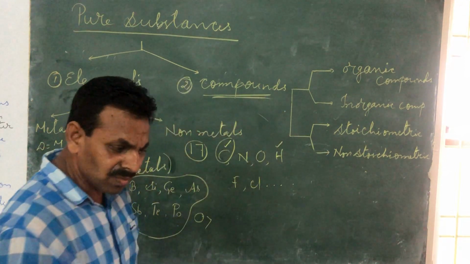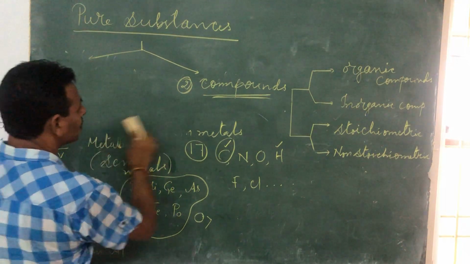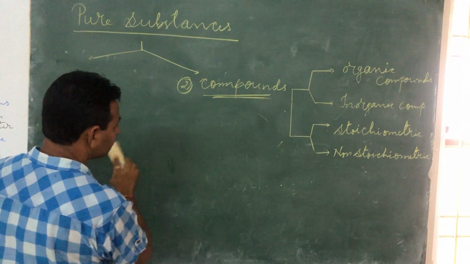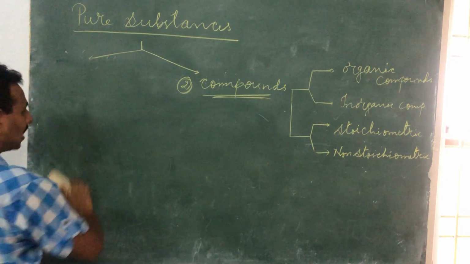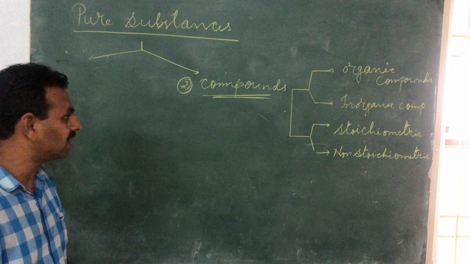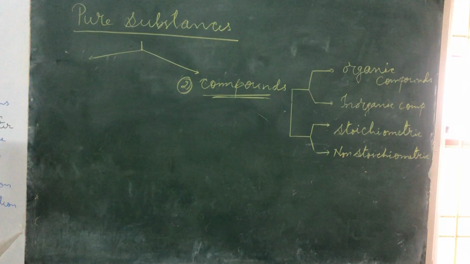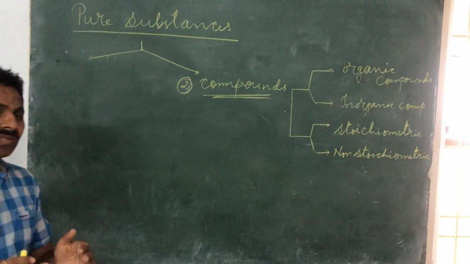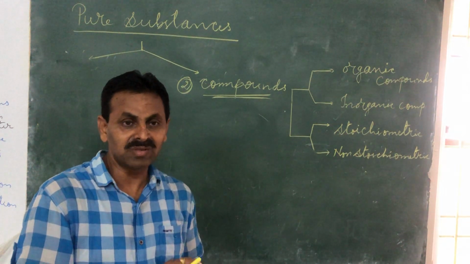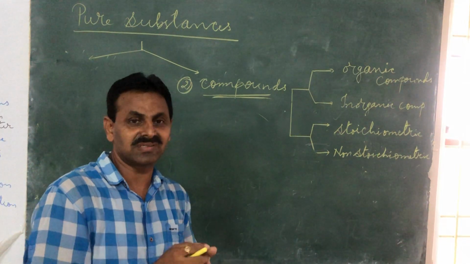The topic compounds is still more important, children. I am rubbing this portion so that I can write something about compounds. Right from the definition, I want you to be very, very careful in understanding compounds. See, elements we understood now. The types of elements also we understood. Now, compounds are formed by the combination of elements. Got the point? Compounds are formed by the combination of elements.